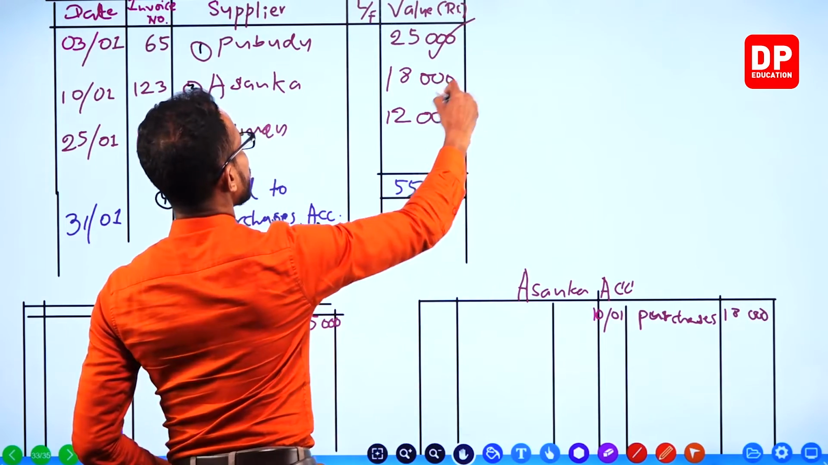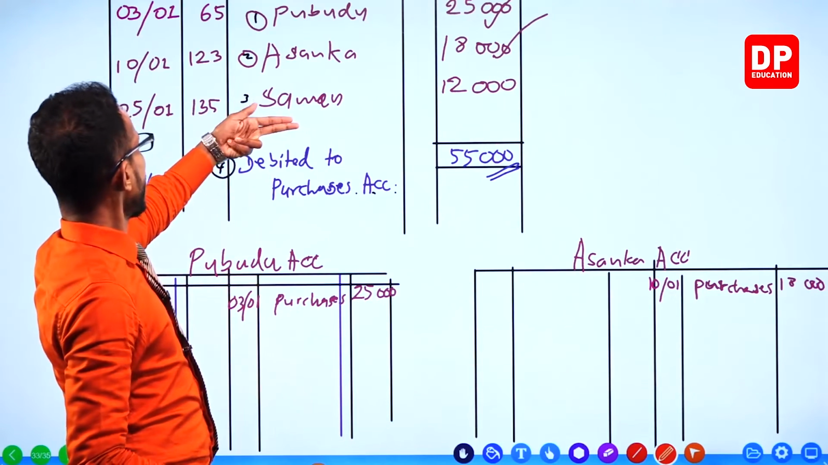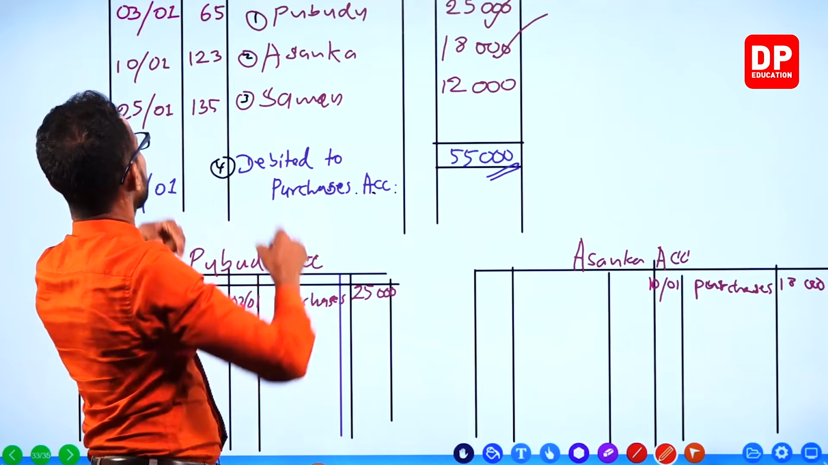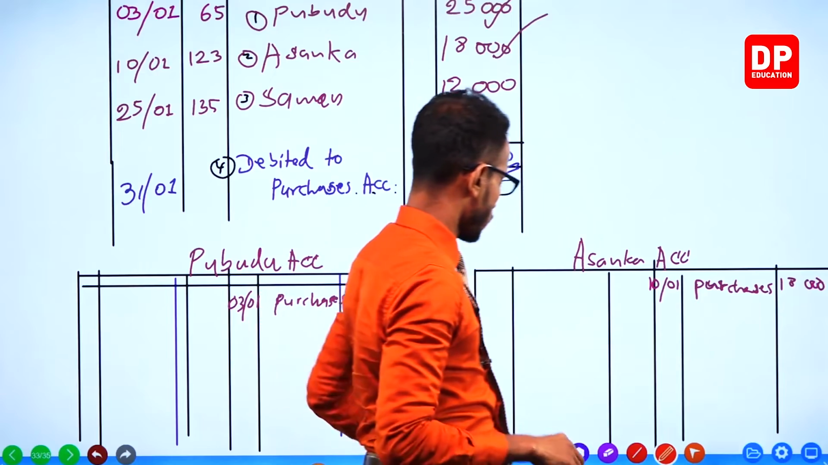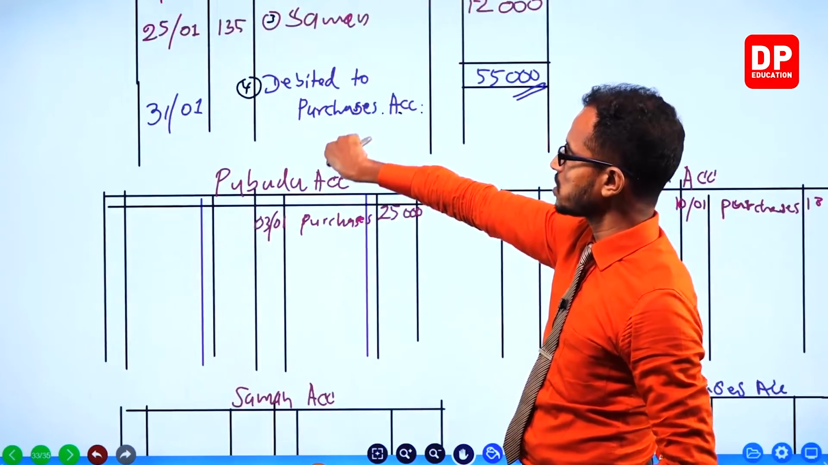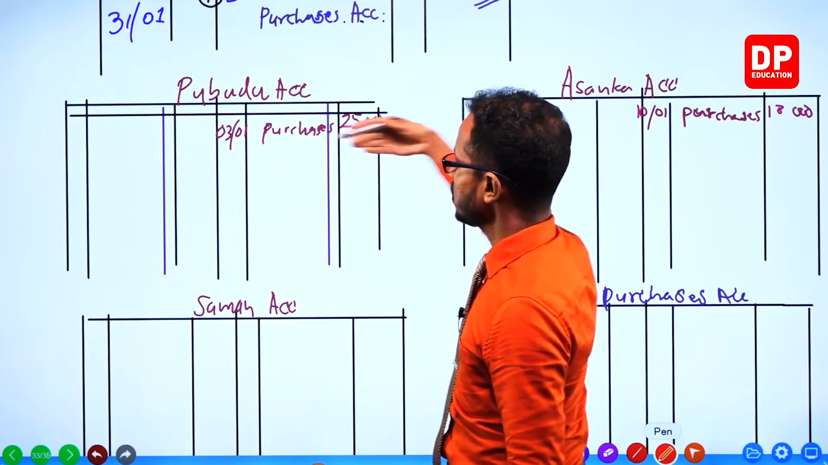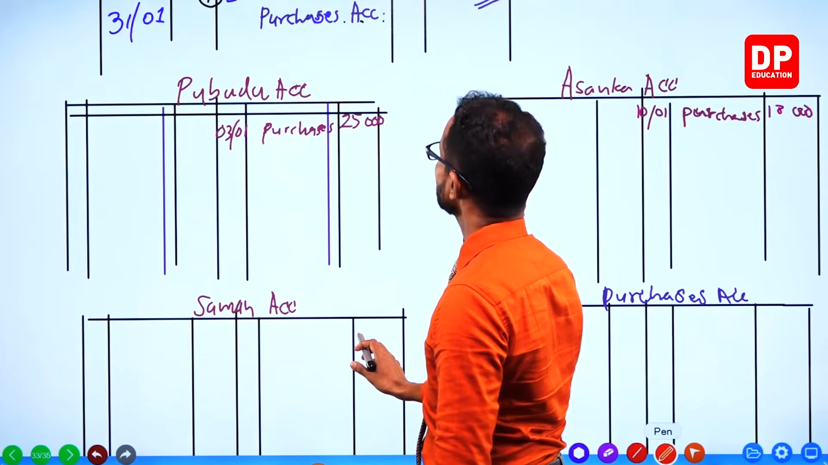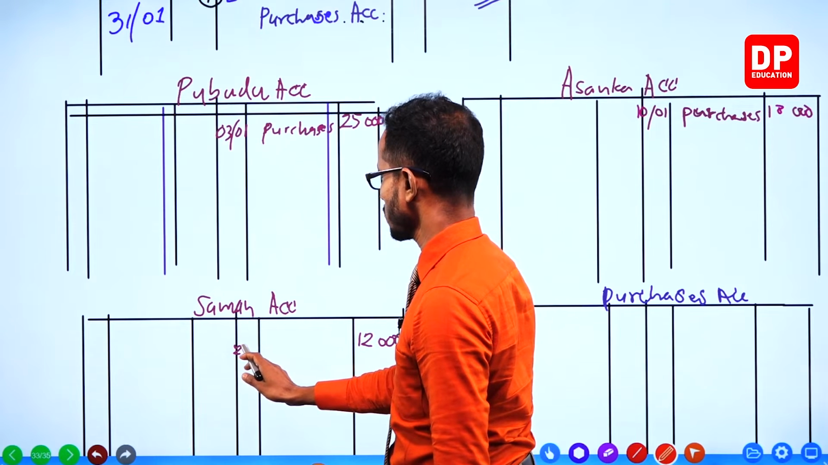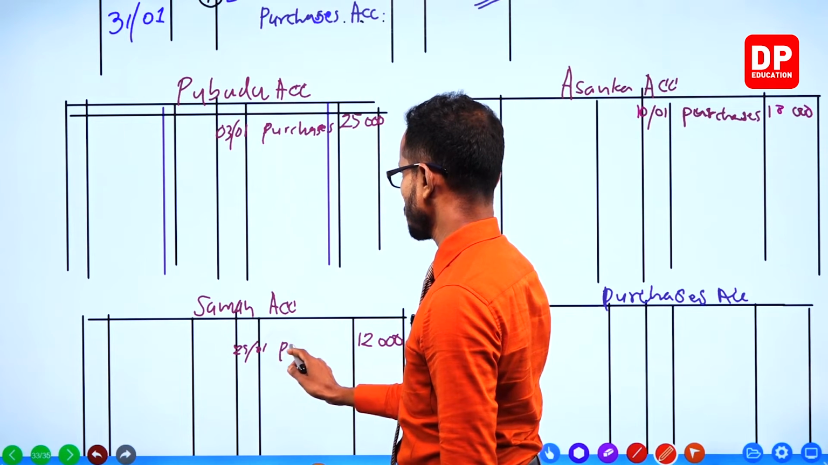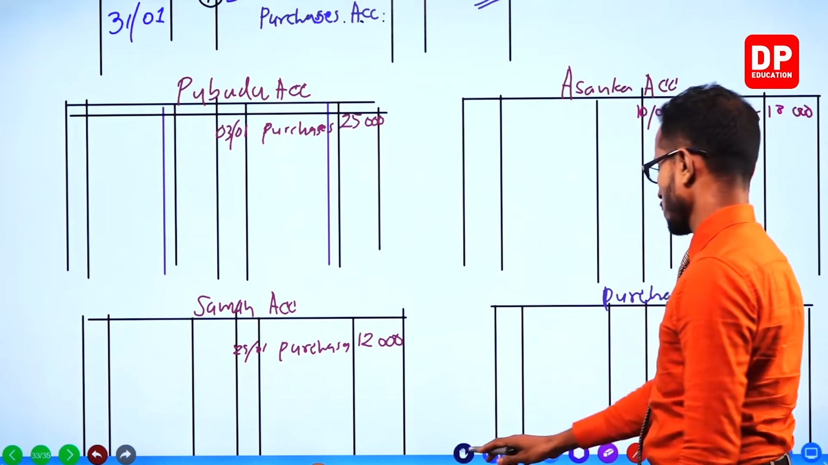Next, we have Saman. Saman is the third guy. 25th, Saman's account 12,000. Where is Saman's account? Saman's account was somewhere here. See? Again, Saman's account, just like Pubudu, just like Asanka, Saman is a creditor. 12,000 to Saman's account, credit side. 25th January, description purchases. Same thing. Same account, same thing.